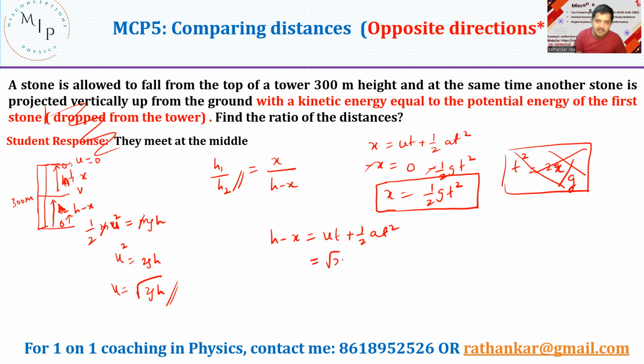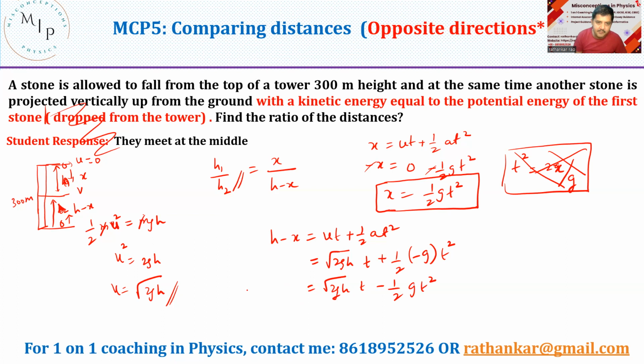So I'll write this as root 2gh into t minus, and what do we get here? We get a plus half, and what is a? A is nothing but minus g into t square. I'll write like this over here, t square over here. Thus, what do I get here? I can now write this as root of 2gh into t minus half gt square.